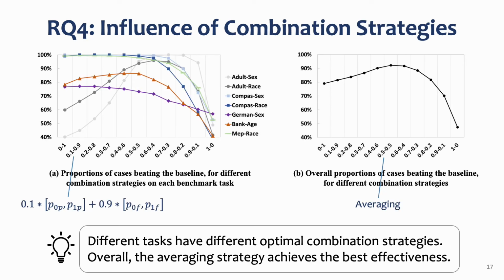The last research question explores the influence of combination strategies. We combine the output probability vectors of the performance model and the fairness model in different proportions. We present the result for each strategy in each task and over all tasks, and find different tasks have different optimal combination strategies. Overall, the averaging strategy that we adopt by default achieves the best effectiveness.